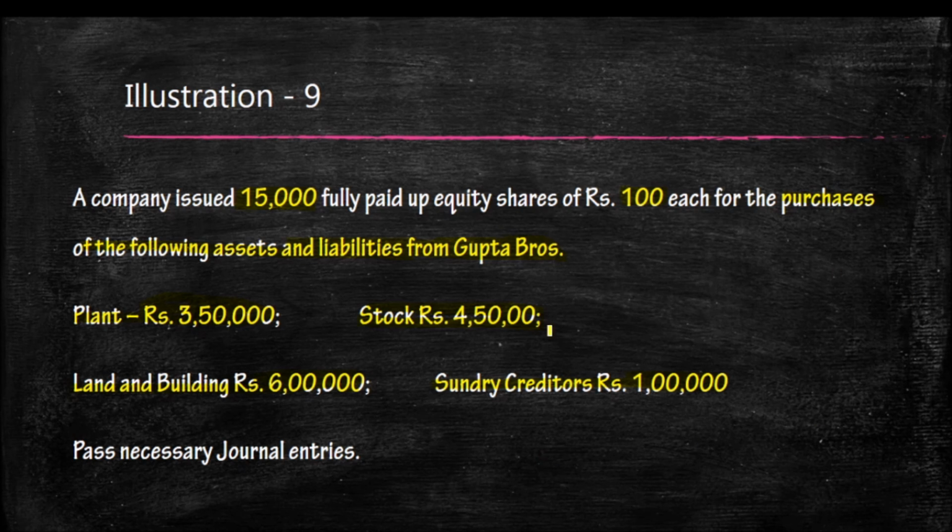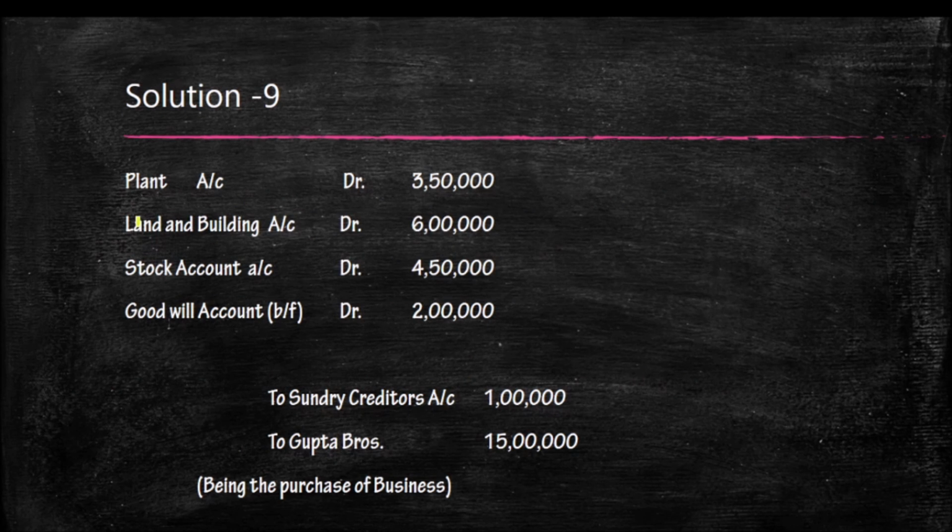So what will be the first entry? Please look here. Only 3 assets are there: plant 3,50,000, stock 4,50,000, land and building 6 lakh. So this is the entry we are writing.